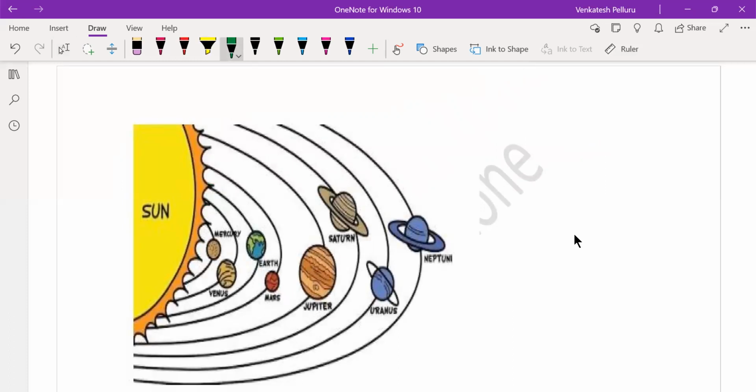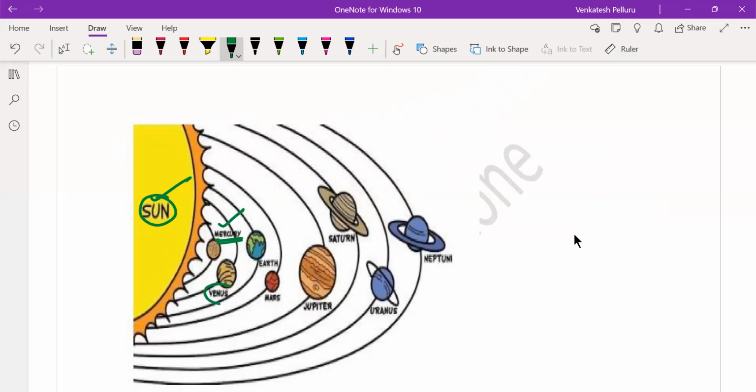Now, if you look at this diagram, you will have a clear-cut idea. The object at the center of our solar system is the sun. Every other object in the solar system generally rotates in elliptical orbits around the sun. Of the 8 planets revolving around the sun, the very closest planet is Mercury.